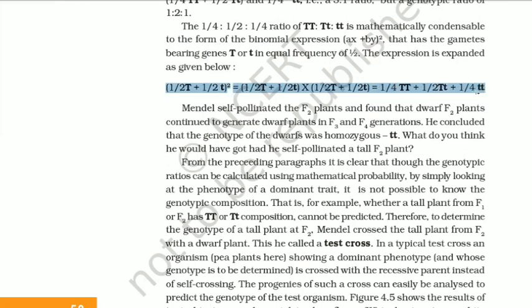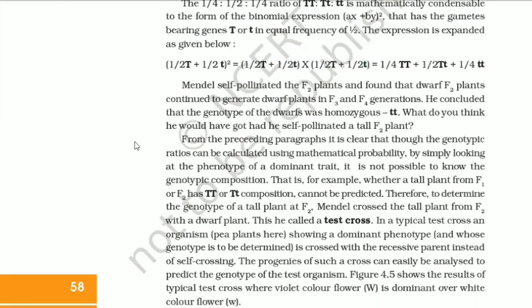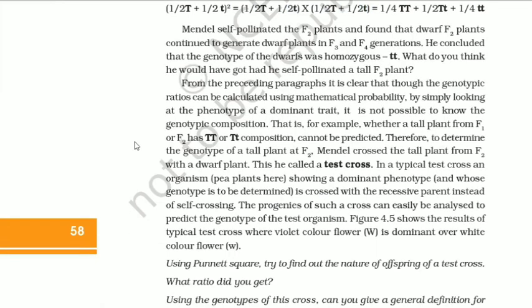This is the expression. Mendel self-pollinated the F2 plants and found that dwarf F2 plants continue to generate dwarf plants in F3 and F4. He concluded that the genotype of dwarfs was homozygous, tt. What do you think he would have got had he self-pollinated a tall F2 plant?